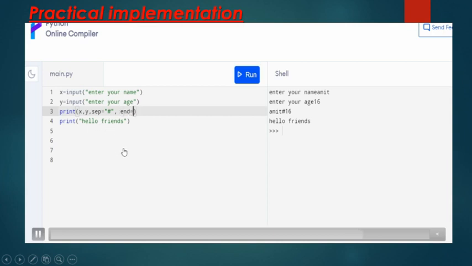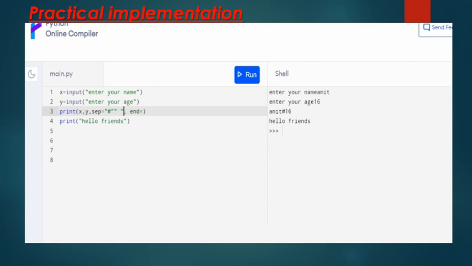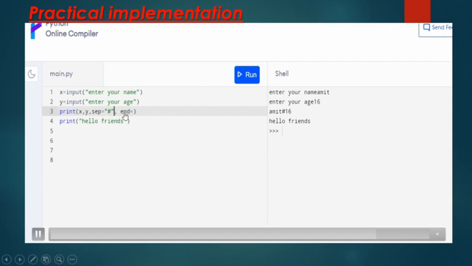But what if we want to print this hello friends in the same line? Then we have to specify the end keyword and give a value. By default it is \n, so here we will specify a simple space. When you execute this code, after printing x and y separated by the separator, it will also print hello friends in the same line.